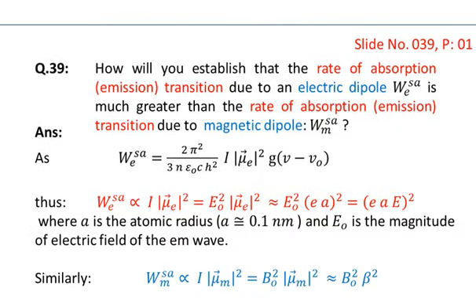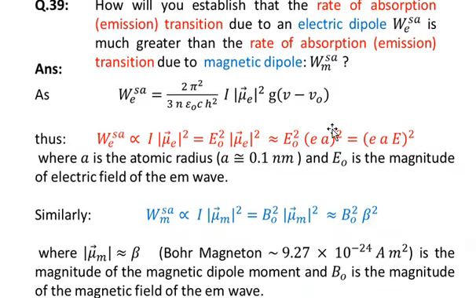Question: how will you establish that the rate of absorption or emission transition due to an electric dipole, denoted by WE, is much greater than the rate of absorption or emission transition due to a magnetic dipole, denoted by WM? SA stands for single atom. The answer is,